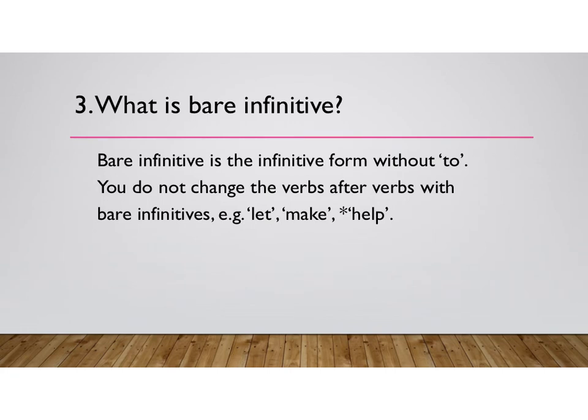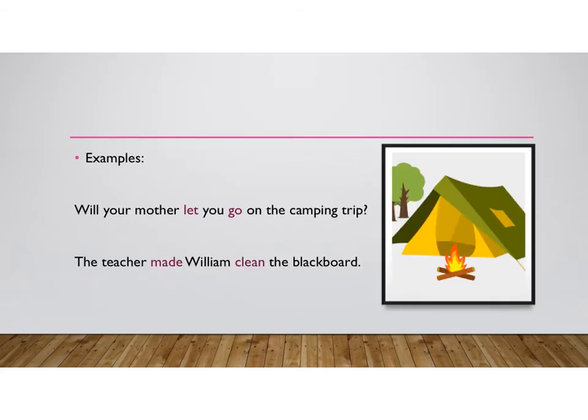The last part of this video is about bare infinitive. Bare infinitive is the infinitive form without to. You do not change the verbs after verbs with bare infinitives, such as let, make, and help. Examples. Will your mother let you go on the camping trip? The teacher made William clean the blackboard.